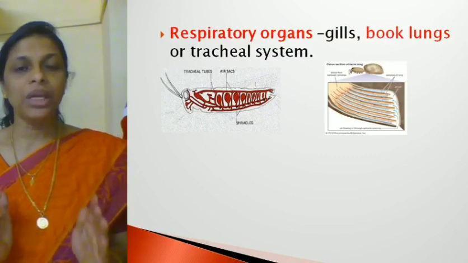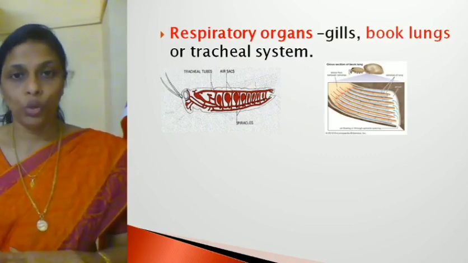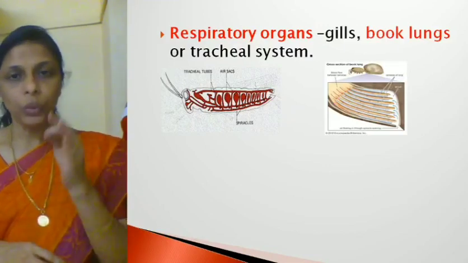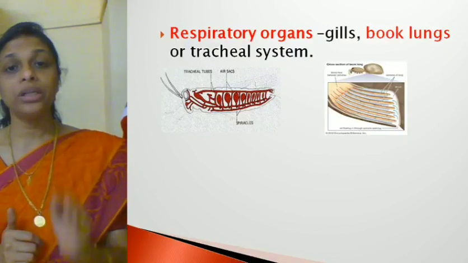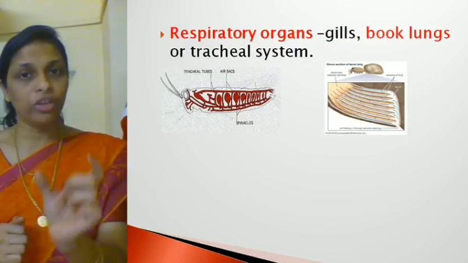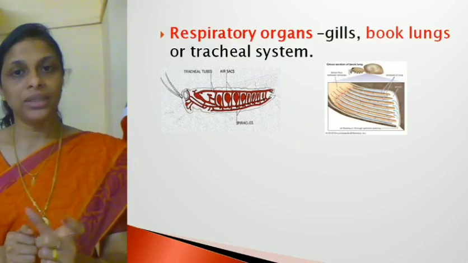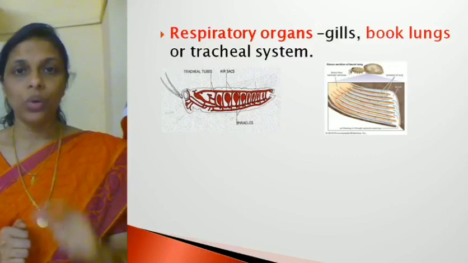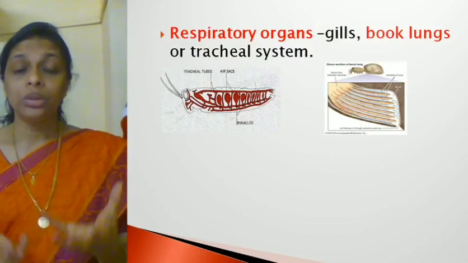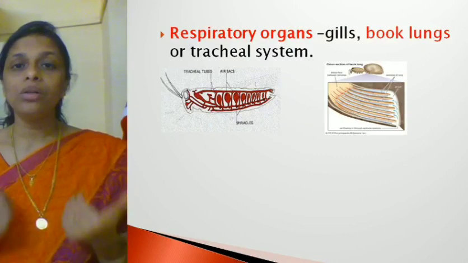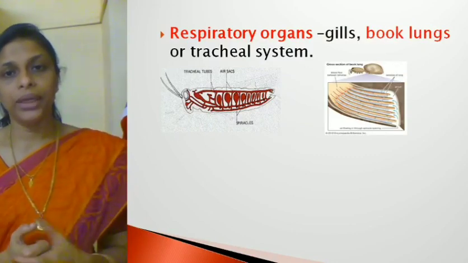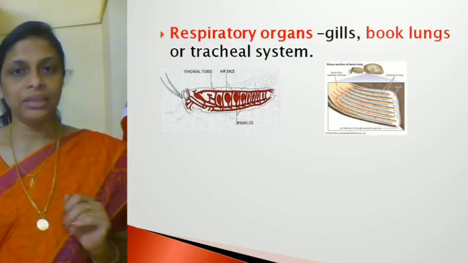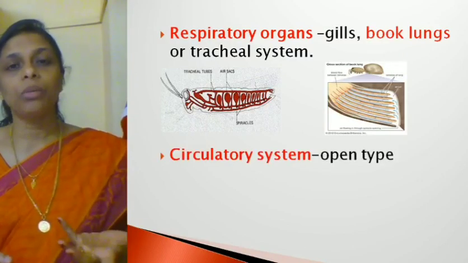For the time being, you should know the respiratory organs in arthropods. It may be either gills or book lungs or the tracheal system. So if a question is asked, mention the respiratory organs of aquatic arthropods. If the word aquatic is mentioned, you have to write gills. Why? Because aquatic arthropods found in water need to breathe the dissolved oxygen, and for that, they require gills. So the respiratory organs are gills, book lungs or the tracheal system. Hope it's clear?